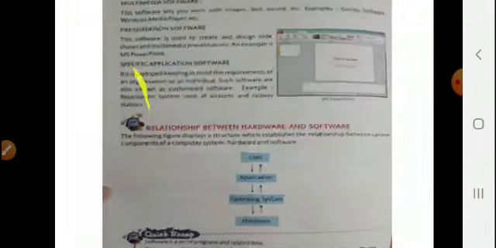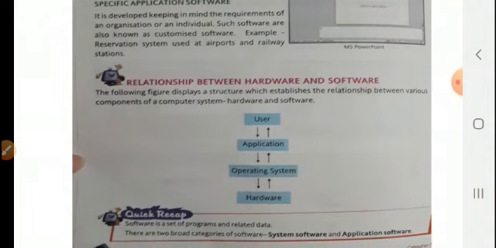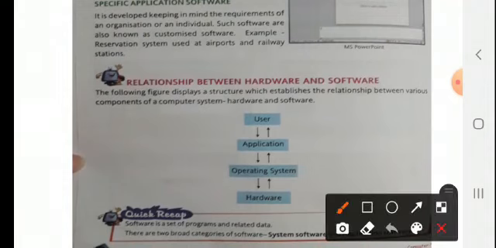Then the relation between hardware and software, as we can see here, what we have studied till now. Software is a set of programs and related data, and we can also say that hardware is of no use without software, and vice versa. Without hardware, software is also of no use. If we have a mind and not a body, then it is of no use. And if we have our body but not a mind, then you can imagine what will happen.